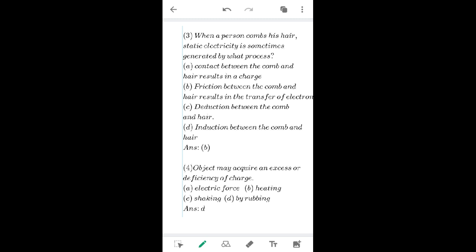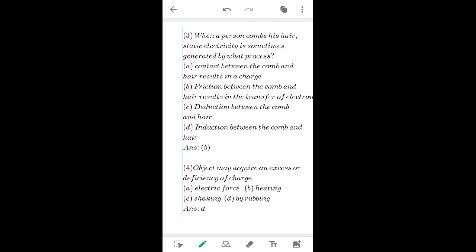Friction between the comb and hair results in the transfer of electrons. Deduction between the comb and hair. Induction between the comb and hair. Yes, the right answer is friction. There is friction between the comb and hair which results in the transfer of electrons. Right? Okay.